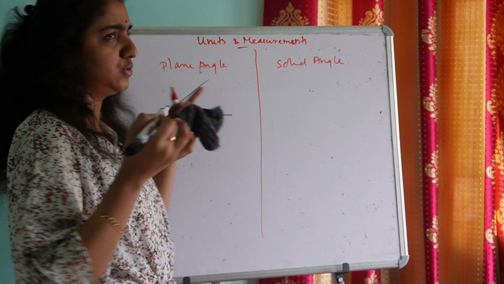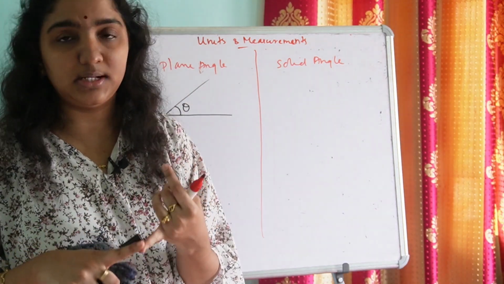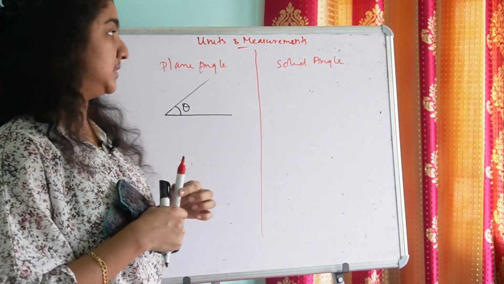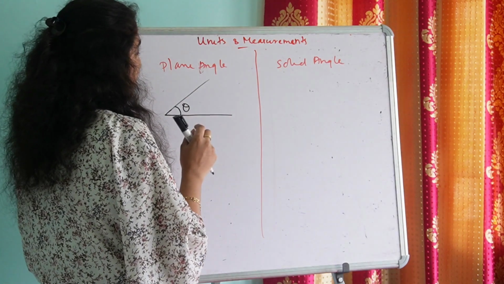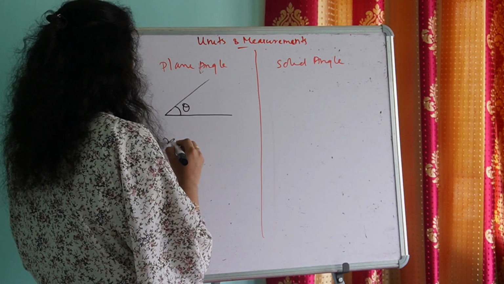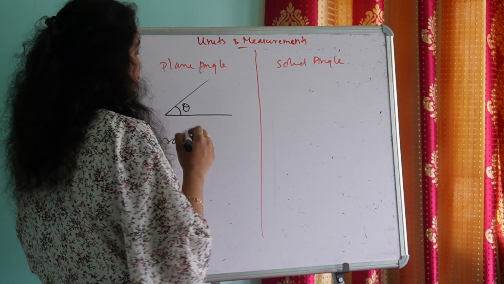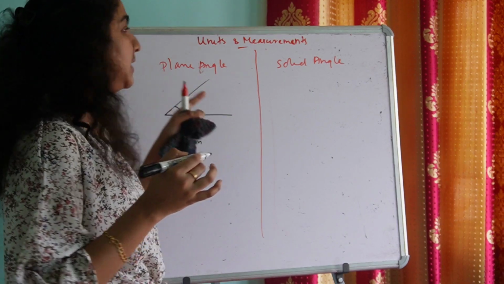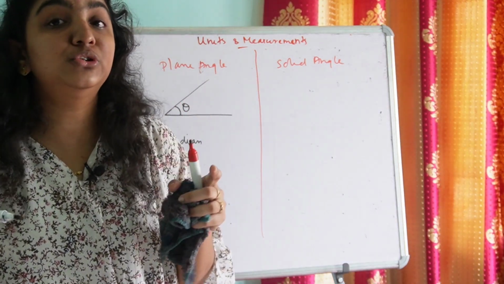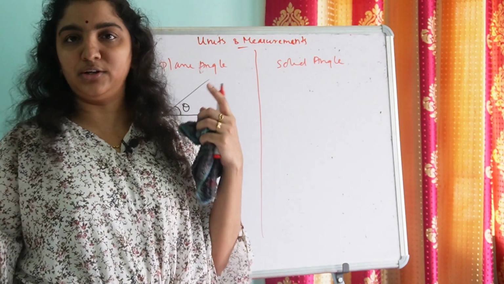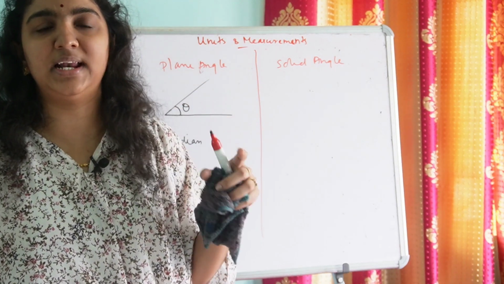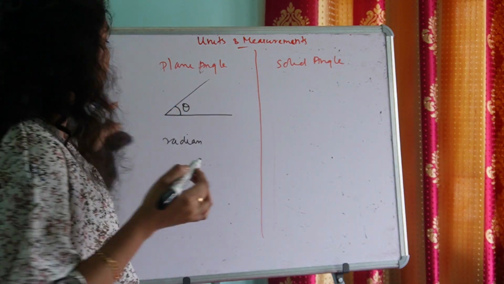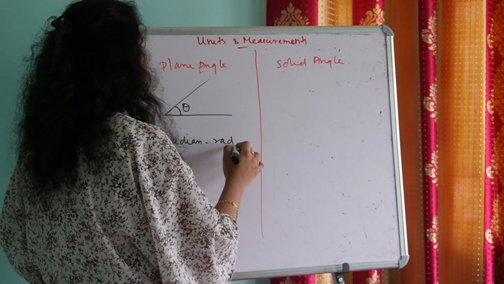We can use any symbol to denote an angle, that is theta or omega, anything we can use, but generally we use theta. The SI unit of an angle is radian. In maths we are used to the unit degree. For measuring angle we usually use the unit degree: 45 degree, 100 degree or 360 degree. But actually the SI unit of plane angle is the radian and the symbol is rad.